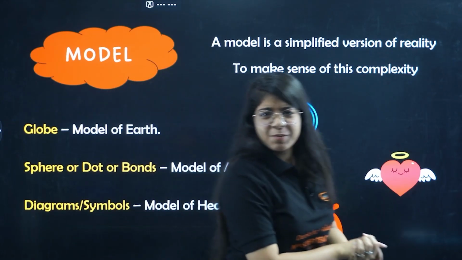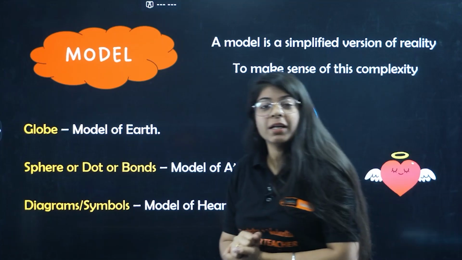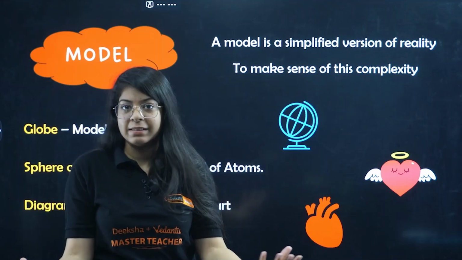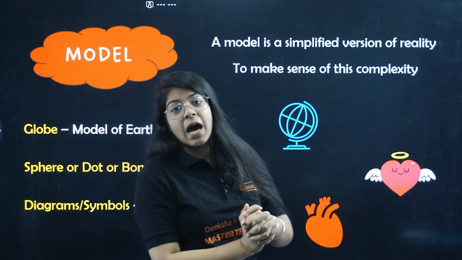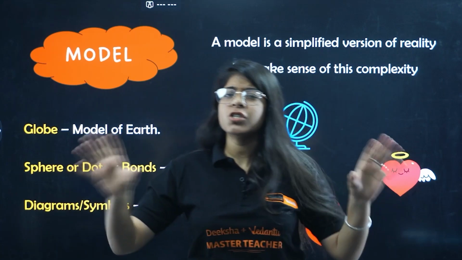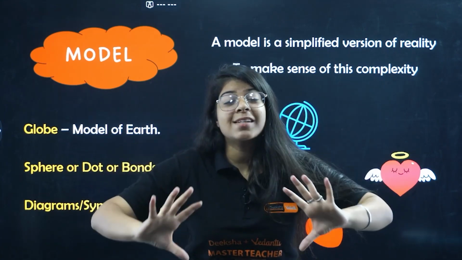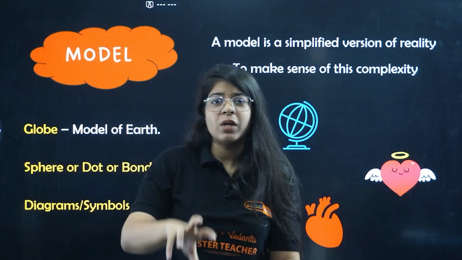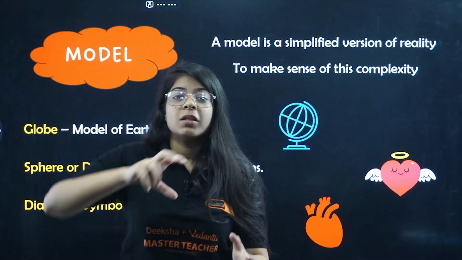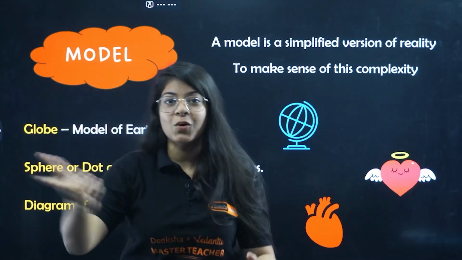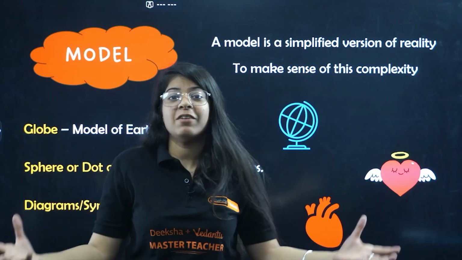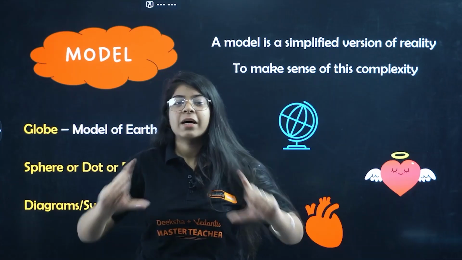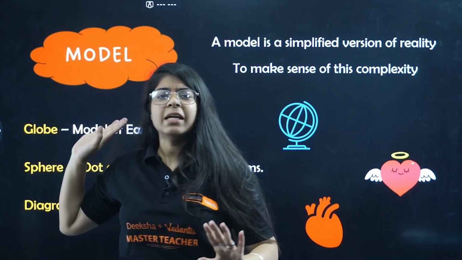What are the things that make me mad? It doesn't show it there. It's just a model. It's a simplified version of reality to make sense of its complexity. Right? When you click a picture of a car, it doesn't show you how much horsepower it has. It just shows you the car, how it looks, its color, and a little bit of background. But the complex structures of what went into the engineering of this, what that engineer studied all through his life to build a horsepower of 700, that didn't show up in the image, because I just want to see what's the color of the car. So I click a snapshot and I leave all the complexity behind, right?